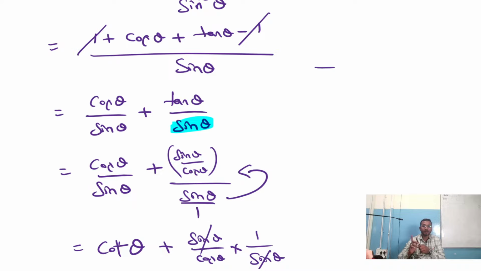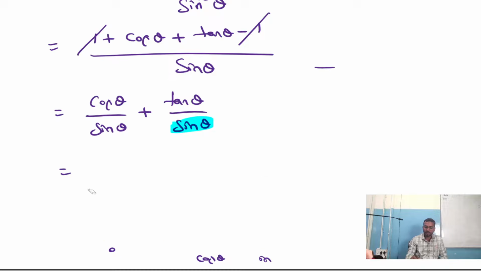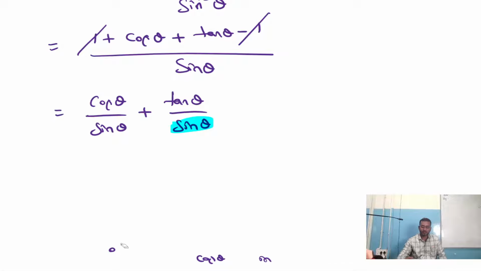Any guess after this step? Let's see. Till here, fine. The values are correct. The steps are correct. Now, after this step, what has to be done? Cos by sin, okay, well and good. It is cot. Now, tan by sin. This is the case.